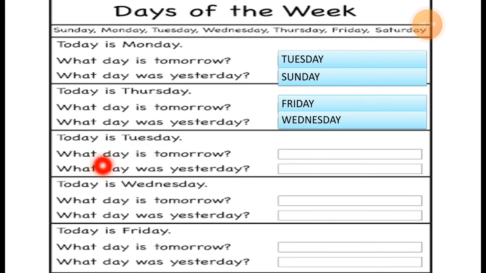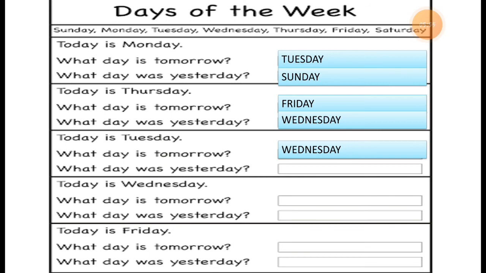Okay, students. Now the next question. Today is a Tuesday. So here the question is today is Tuesday. What day is tomorrow? Tomorrow means the next day. So if today is Tuesday, just listen to this. If today is Tuesday, what is the next day? It means tomorrow. So if today is Tuesday, the next day is a Wednesday. Which day after Tuesday?